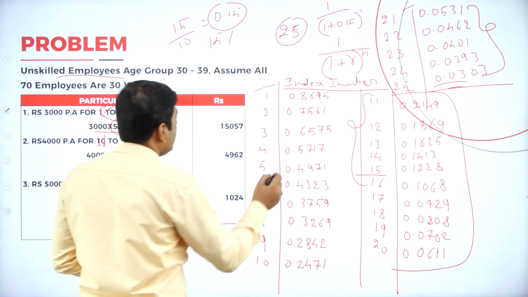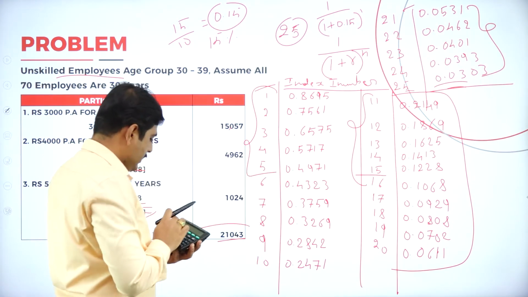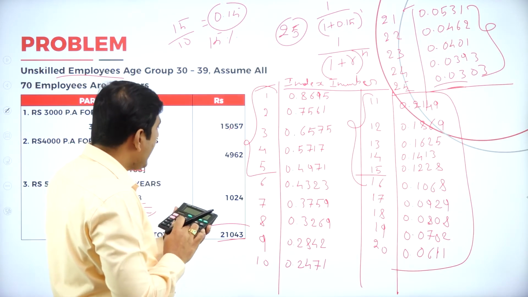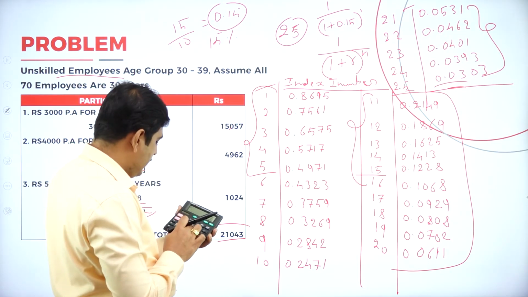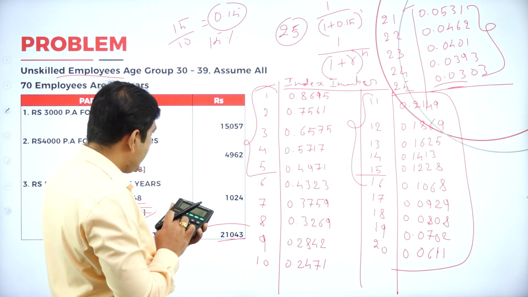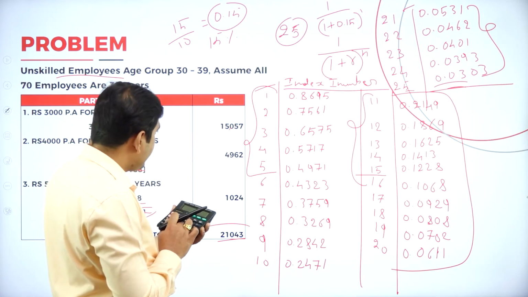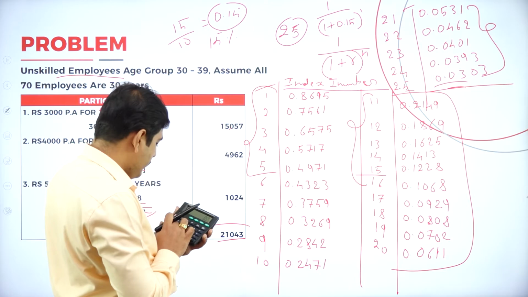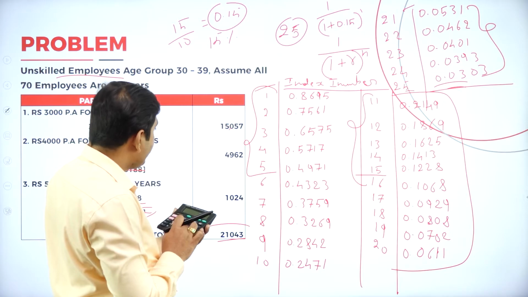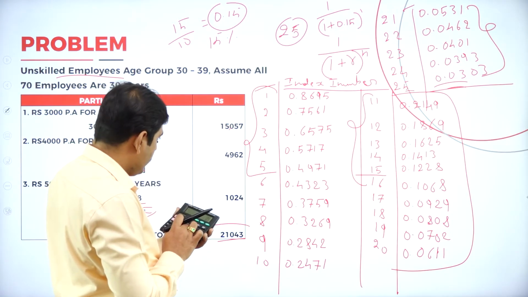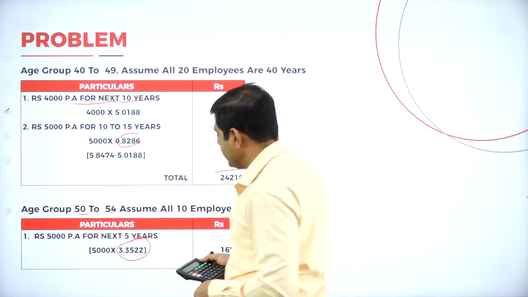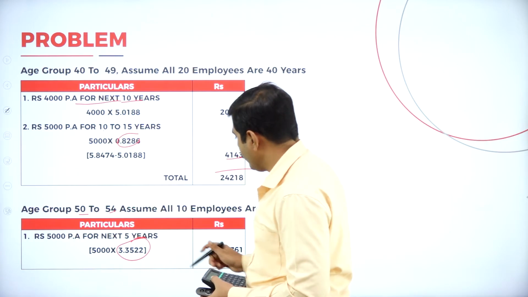So first calculate for the first 5 years. For the first 5 years, 0.8695 plus 0.7561 plus 0.6575 plus 0.5717 plus 0.44971. So we'll get 3.35, so 3.3522.